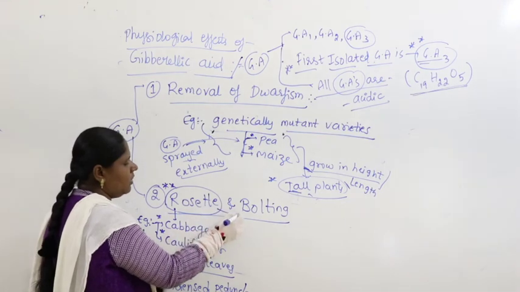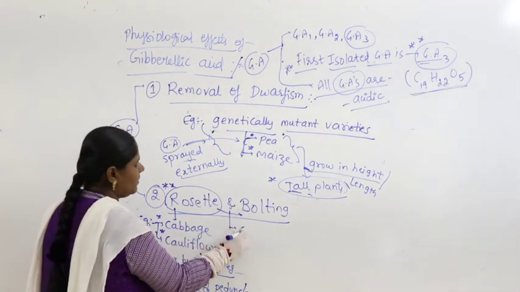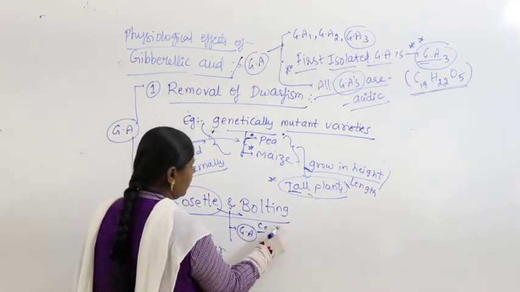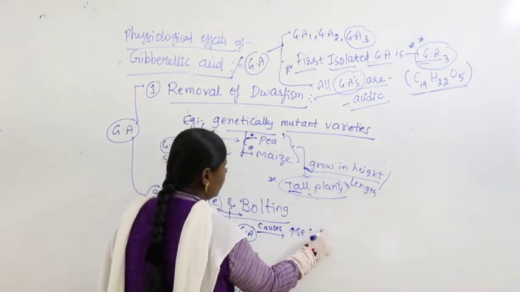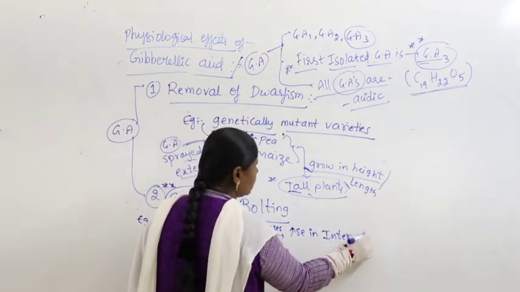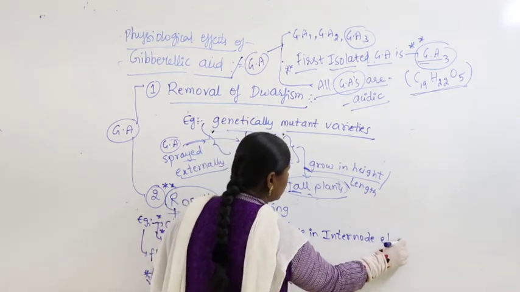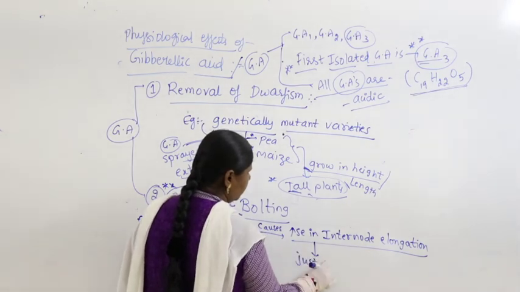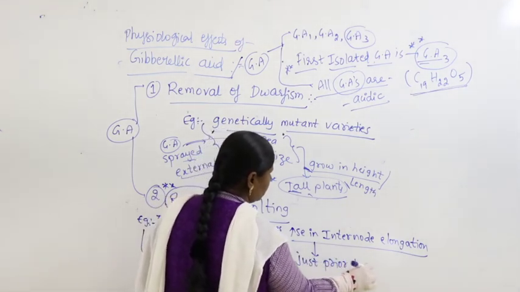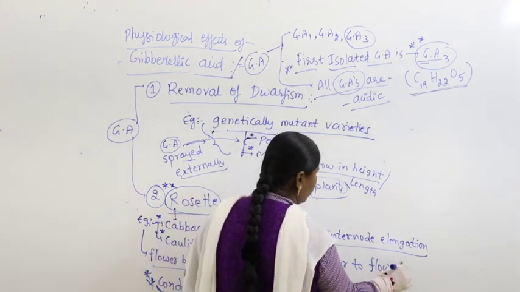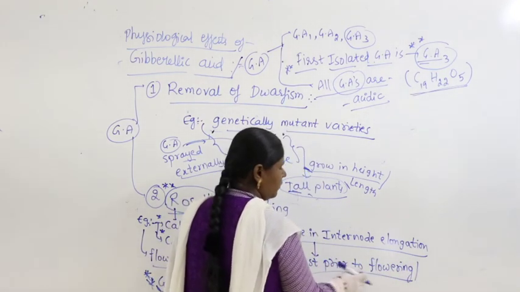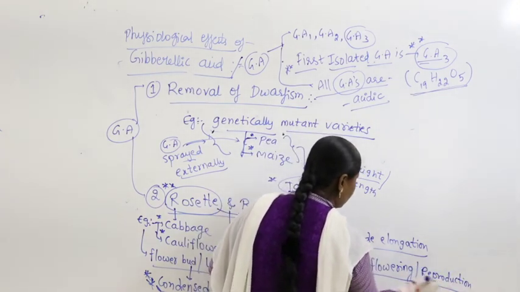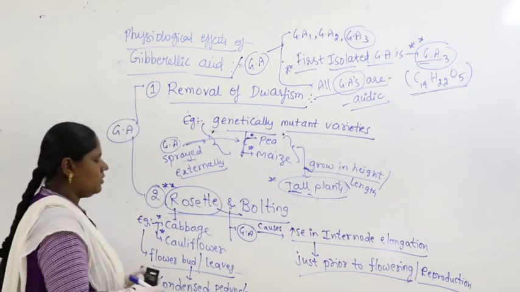Bolting means we spray gibberellic acid, and it causes an increase in internode elongation just prior to flowering or reproduction.